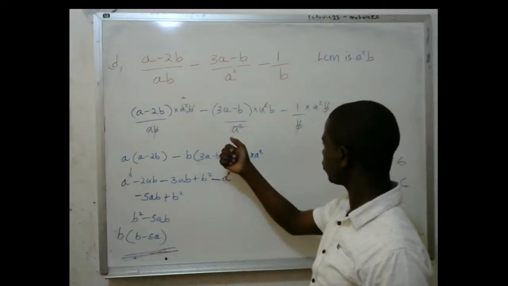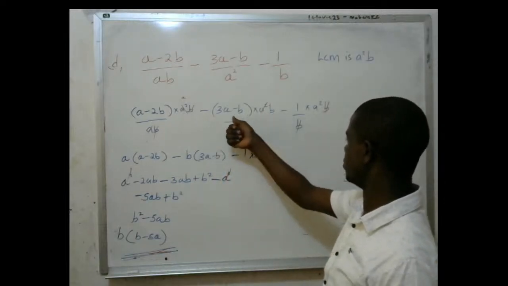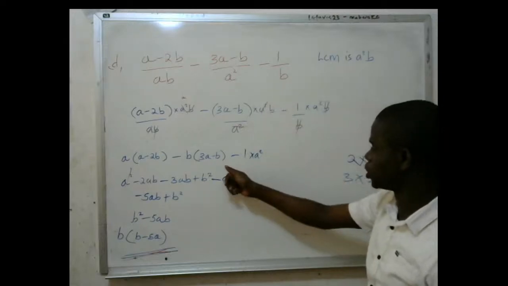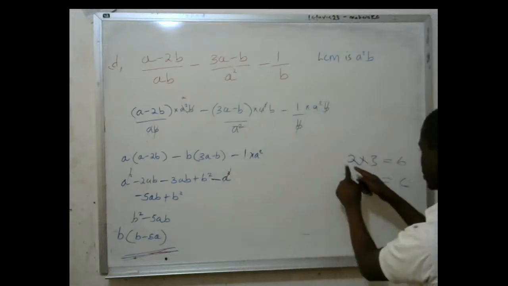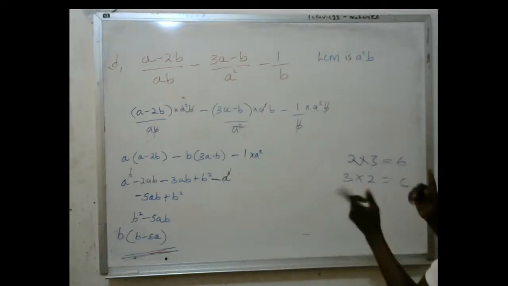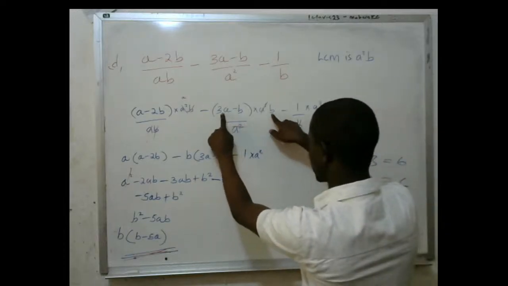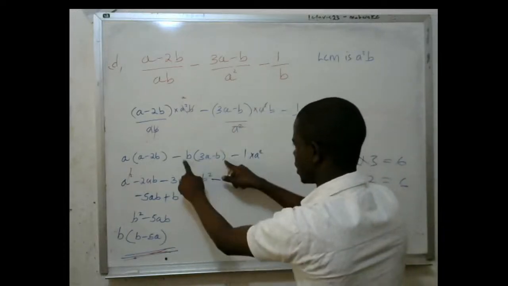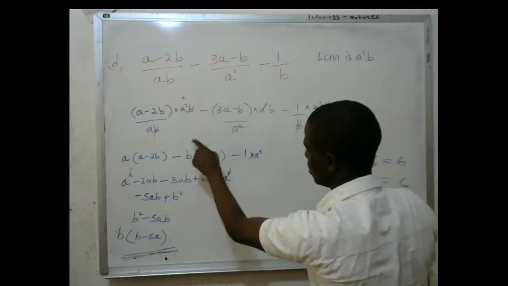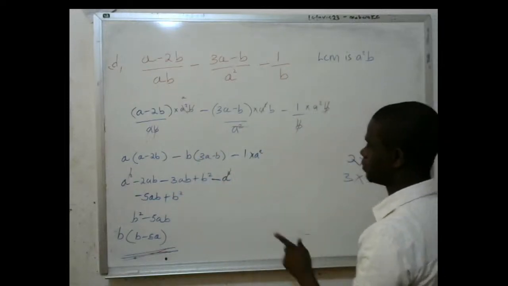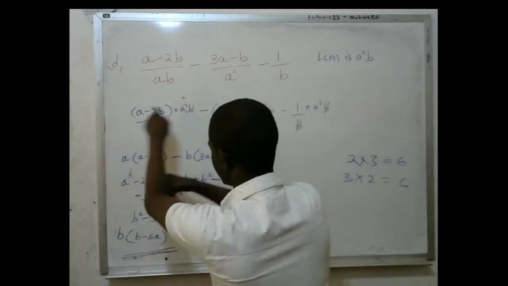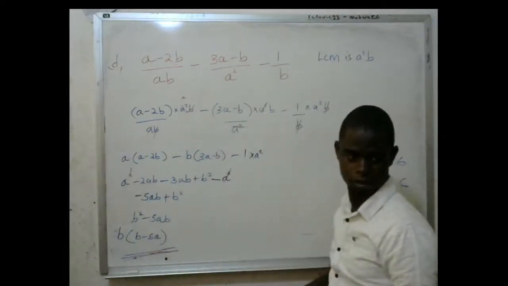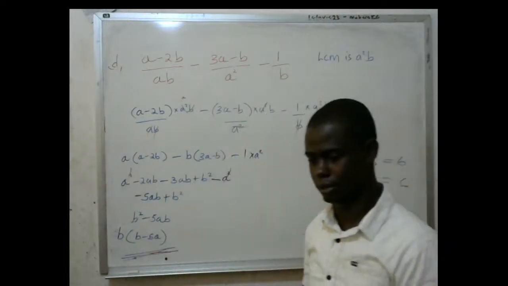Then this one will cancel with this, and I remain with B alone here. Which B now has I've shifted. I told you that 2 times 3 and 3 times 2 are the same. That's why the whole of this bracket times B, I can shift and start with B again, but this sign I maintain there. Even this A times this, I can shift and start with A times this. That's what I was looking at, basically.